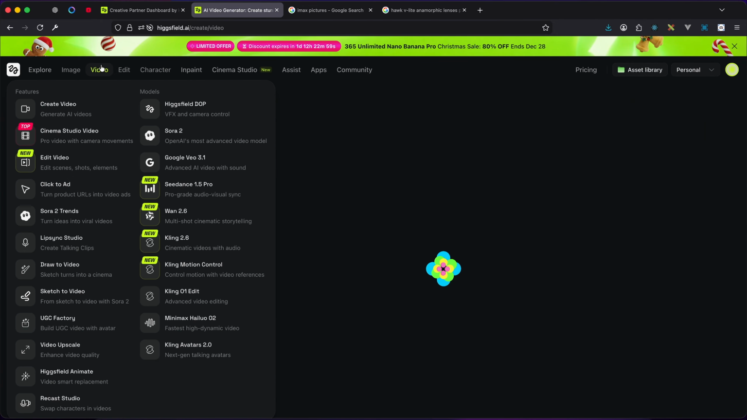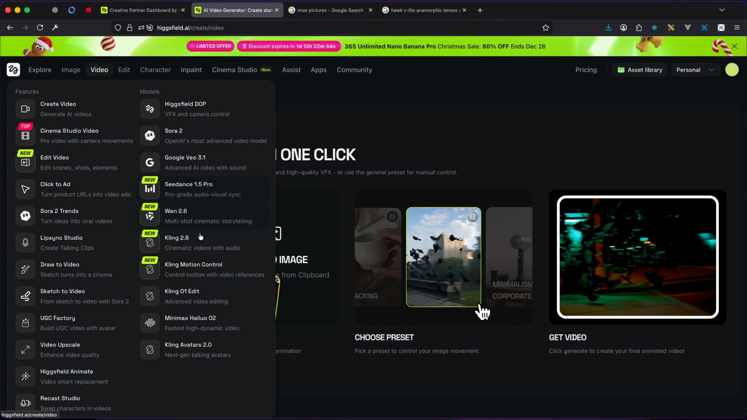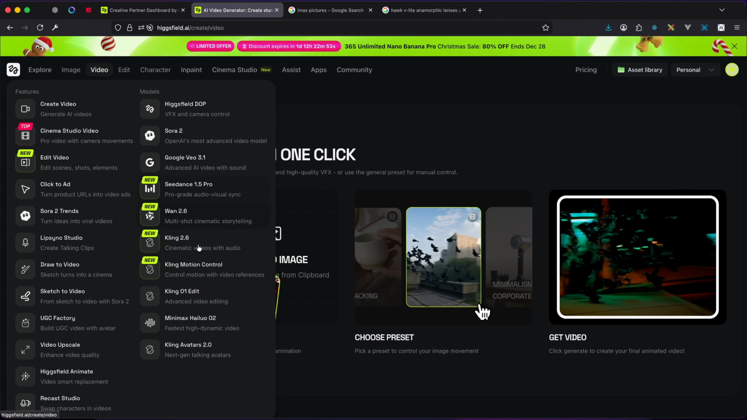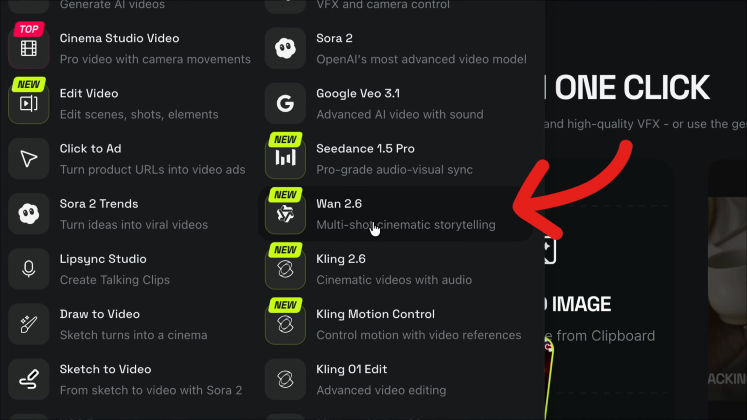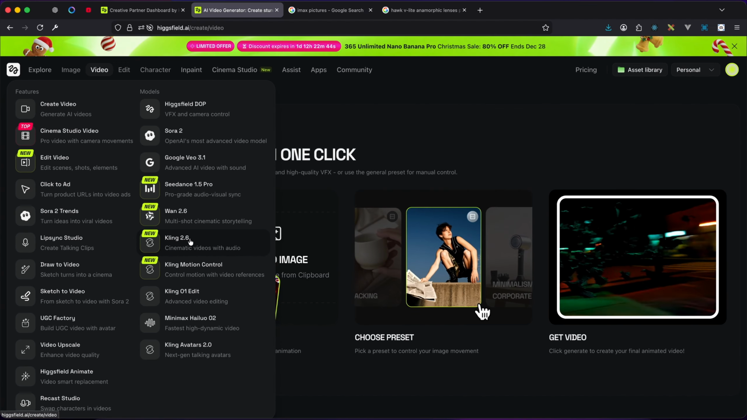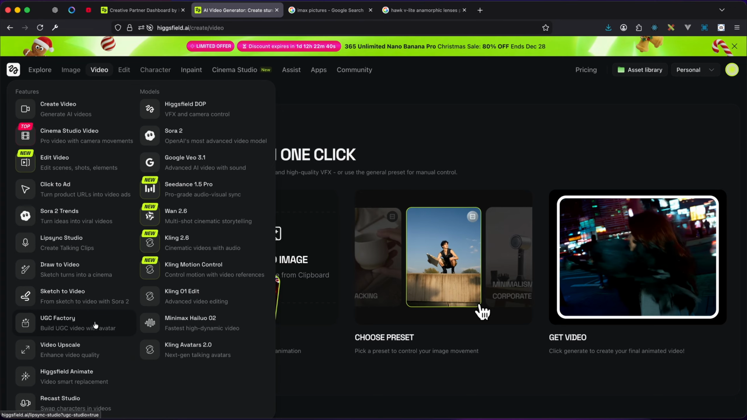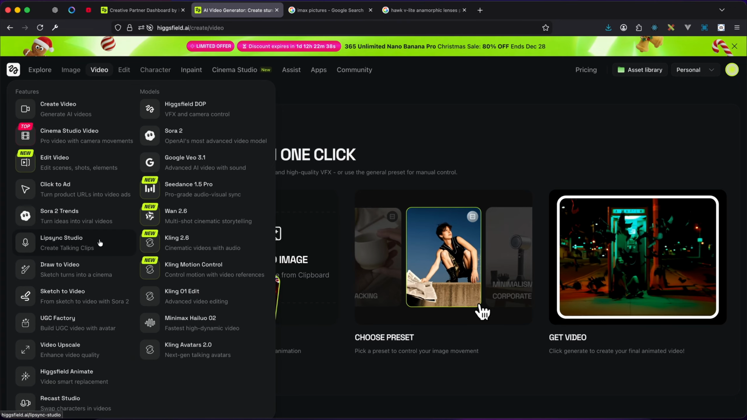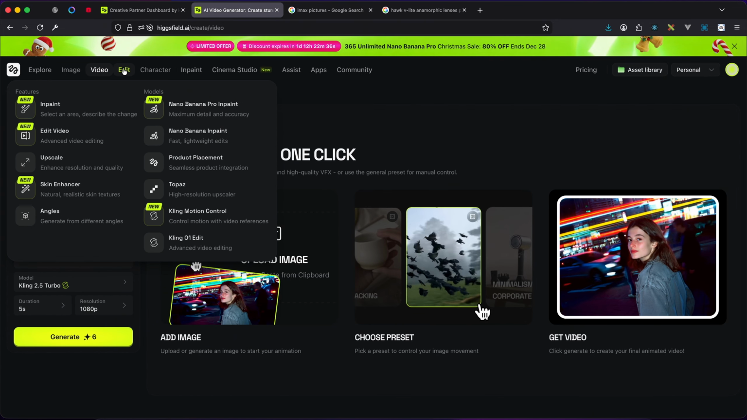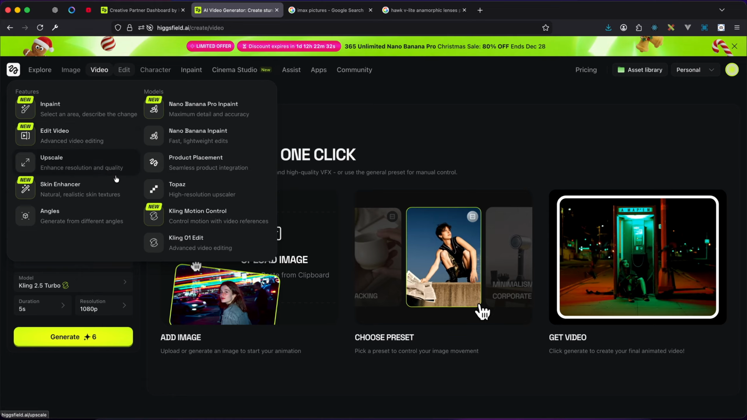So under the video, we also have different tools as well. And it has 2.6 at the moment, and Kling 2.6, and a bunch of other important tools, lip syncing, and under the edit we have Inpaint. Wow.